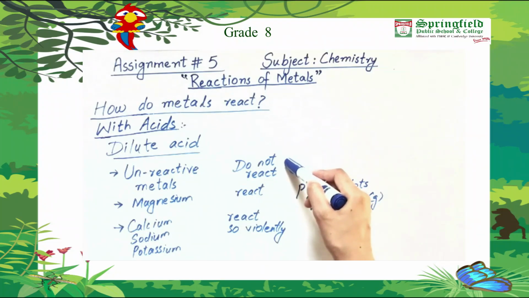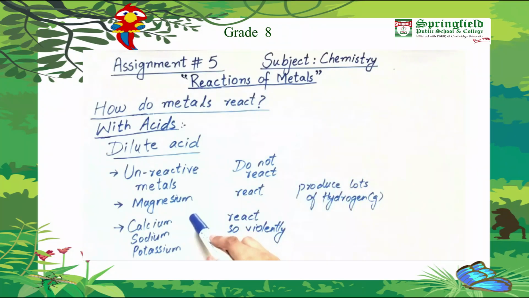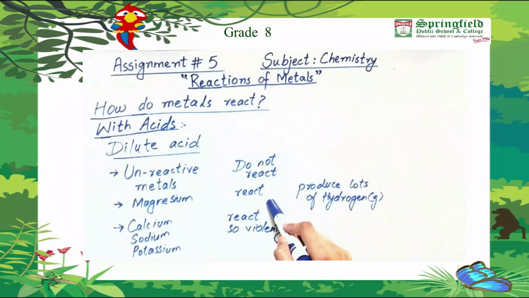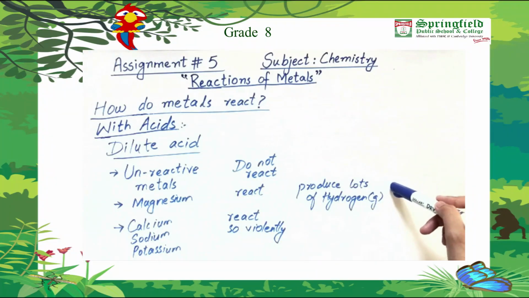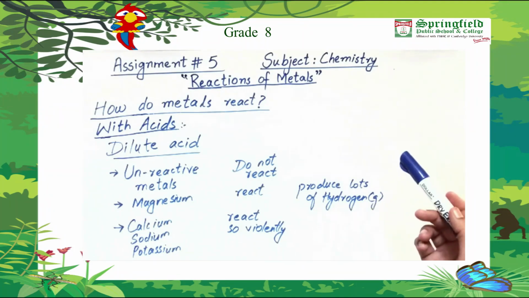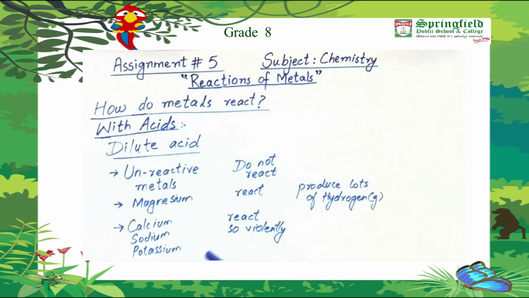But there are some other metals such as magnesium which do not react with water, but do react with acids and produce lots of hydrogen gas. Then comes a category of very aggressive metals in acids. These metals react very violently, such that they should never be added into the acid. These are calcium, sodium and potassium. So different metals behave differently or react differently with acids.